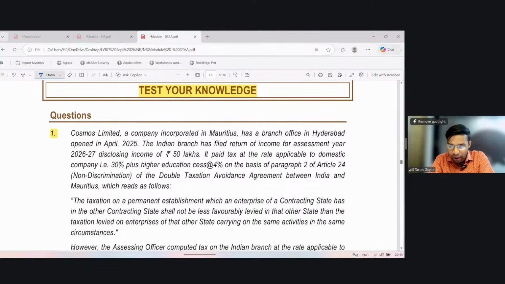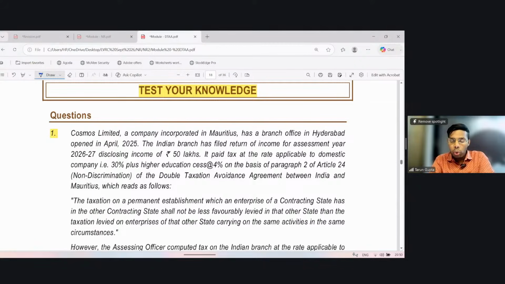The Indian branch has filed a return of income for AY 2027 disclosing income of 50 lakh. So the Indian branch, the PE, has disclosed an income of 50 lakh. It computed tax at the rate applicable to a domestic company, 30% plus higher education cess of 4%, on the basis of paragraph 2 of Article 24, non-discrimination, of the agreement between India and Mauritius, which reads as follows.